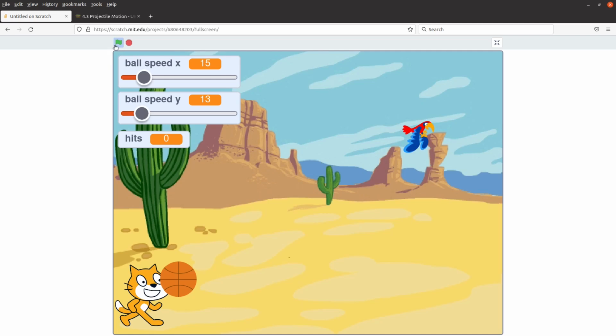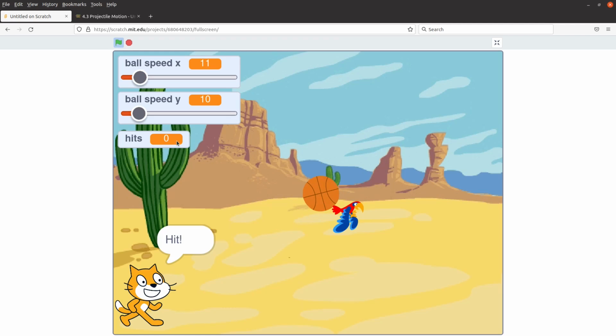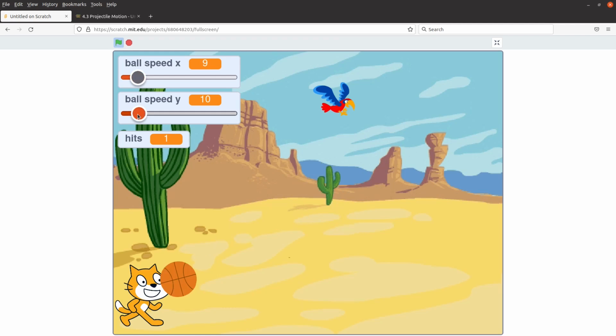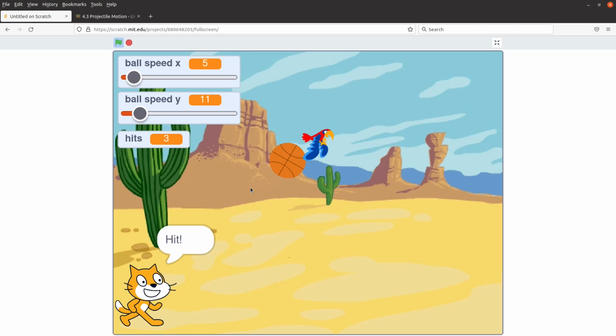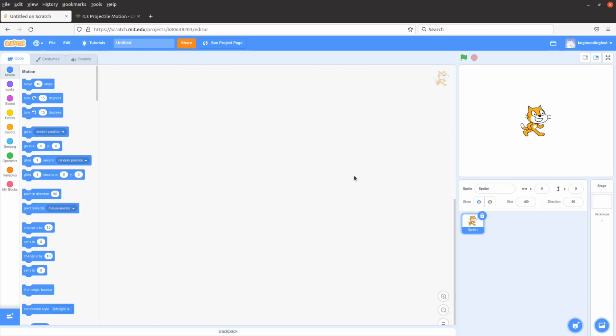In this video, I'm going to set up a game to simulate the projectile motion. So the cat is able to throw a ball by controlling its horizontal and vertical speeds. If the ball is able to hit the parrot, then the number of hits will be increased by 1. Otherwise, the ball will return to its initial position, and then you can change the horizontal and vertical speeds again, so that you can press the spacebar to allow the ball to throw again in order to make it hit the parrot. Now let's see how I can play with this project.